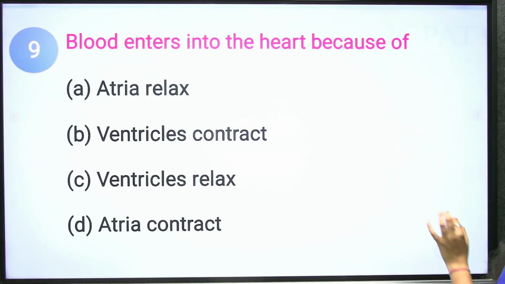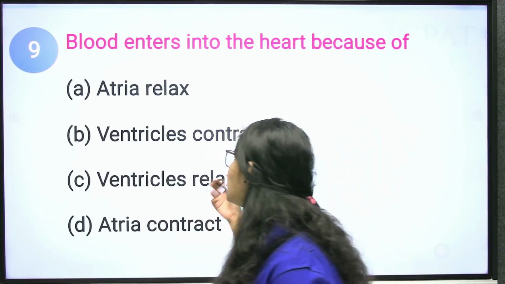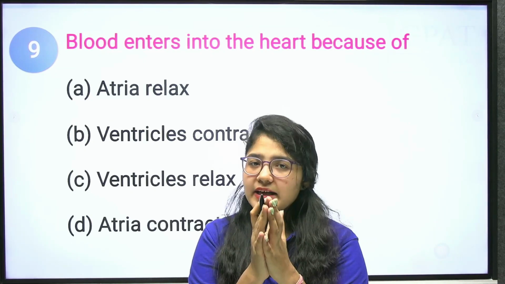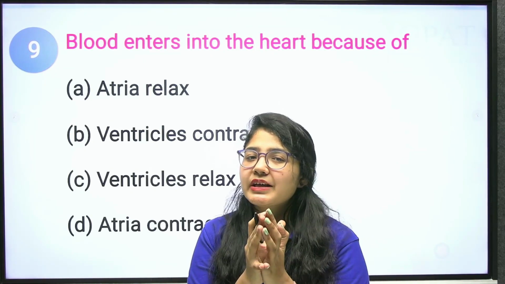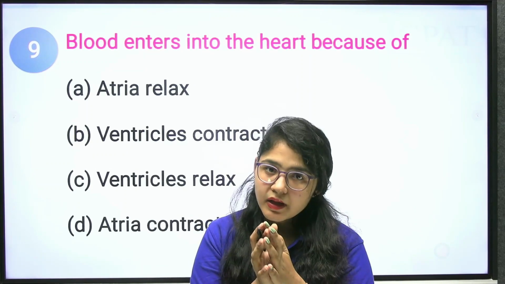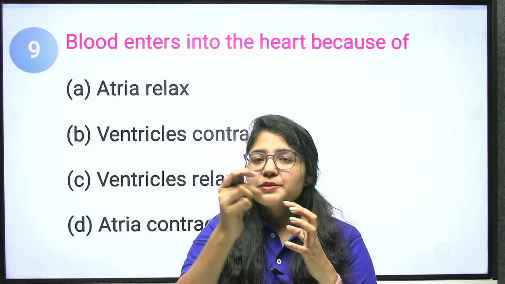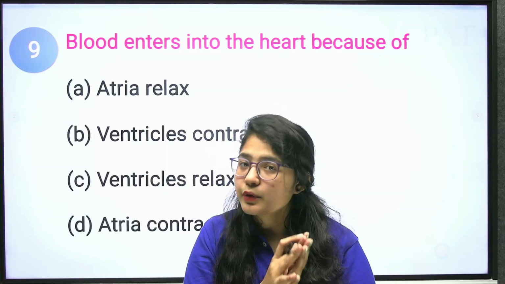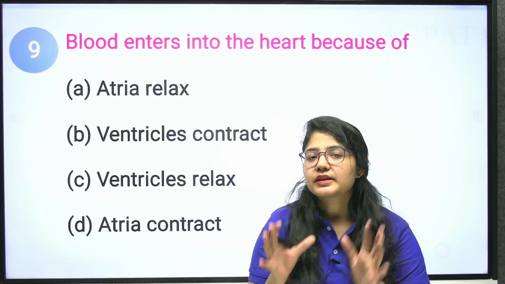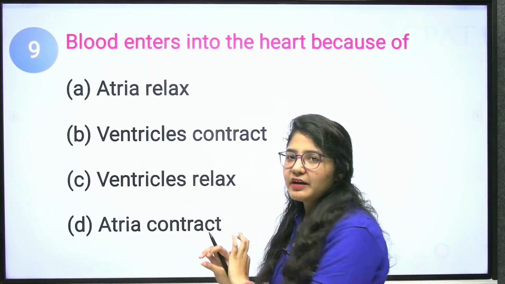Blood enters into the heart because of... if something is in a contracted form, it is constricted. For example, if we take a shrunken bottle, can the water enter the bottle? No, it cannot. But when the bottle is in a relaxed form, in its original form, it gets space for the water to enter. So if your heart is in a relaxed condition, then only your blood can enter your heart. So the two options are definitely not the answer.